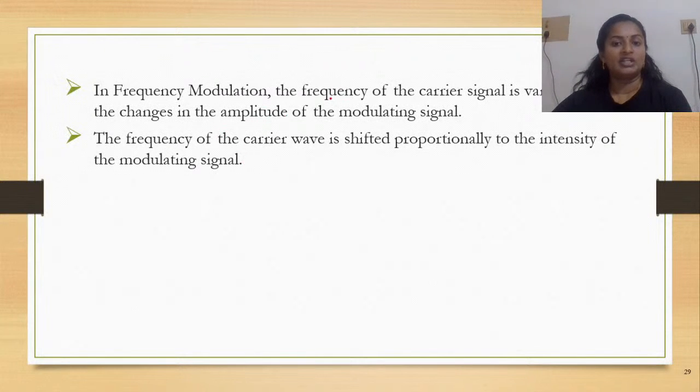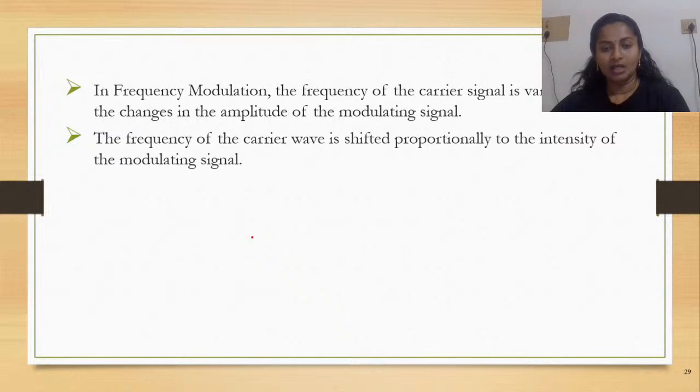In frequency modulation, the frequency of the carrier signal is varied as per the changes in the amplitude of the modulating signal. The frequency of the carrier wave is shifted proportionally to the intensity of the modulating signal. So this is what happens with respect to frequency modulation.